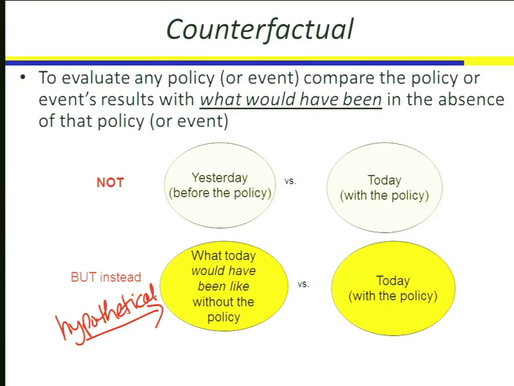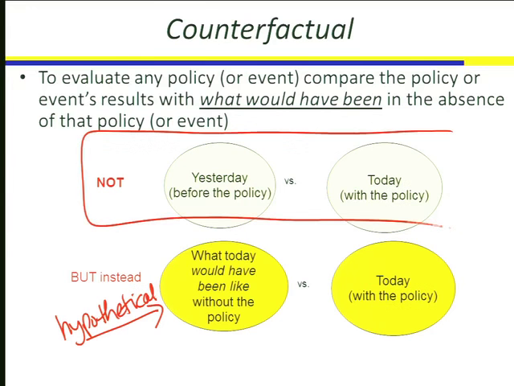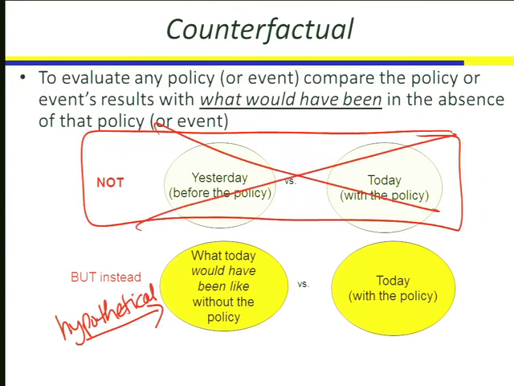What we need to do is not compare rates of economic growth before the railroad with rates of economic growth after the railroad. That would be, are they green up there? No, it's yellow. Totally different. That would be this first line, comparing the world before the railroad with the world after the railroad, which is what we don't want to do. What Bob Fogel said was, what we need to do is compare the way the world would have been if they had not built the railroads with the way the world is having built the railroads.